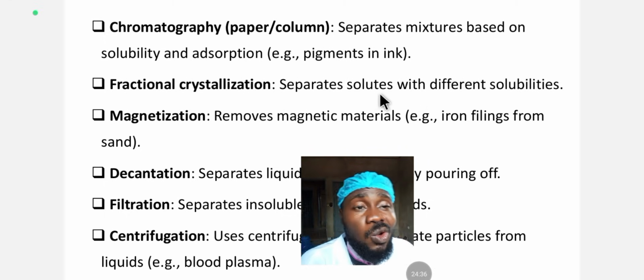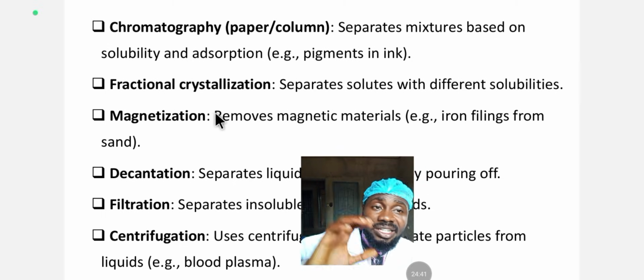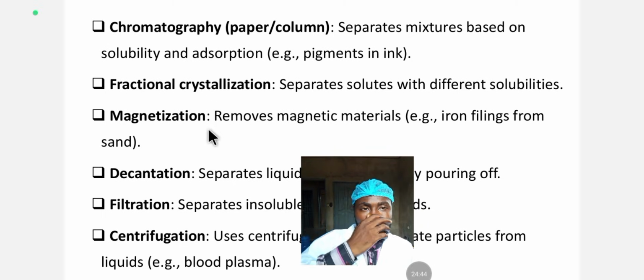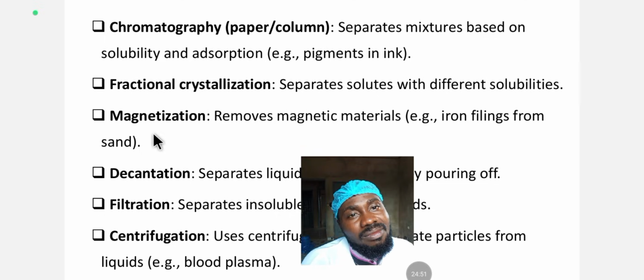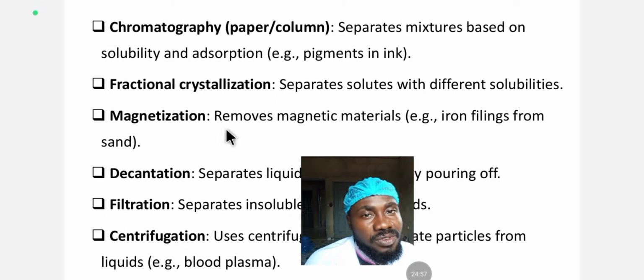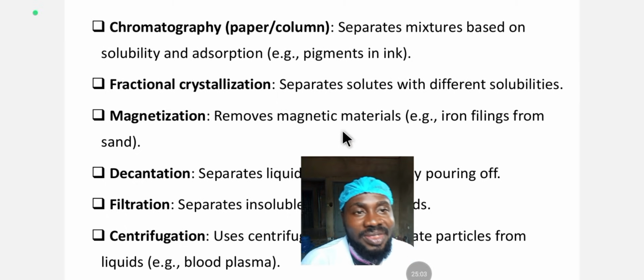So for solutes with different solubility, that's when you use fractional crystallization. It's done in a fractionating column, in fractions, okay? So we have magnetization. Magnetization is used to remove magnetic material, such as iron filings from sand and so forth. So you use magnets to remove magnetic material, okay? That's also a separation technique.